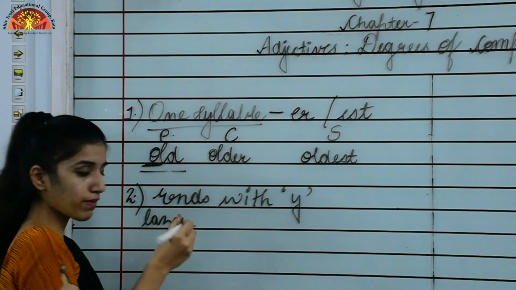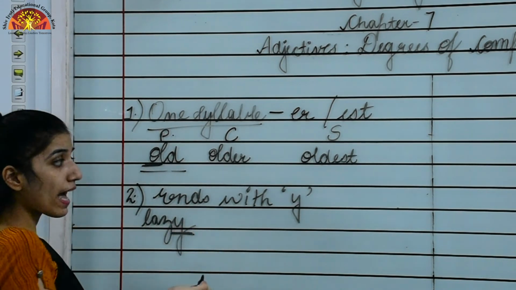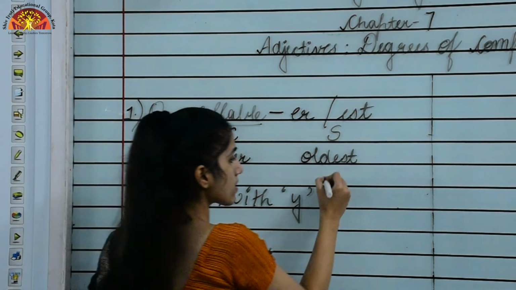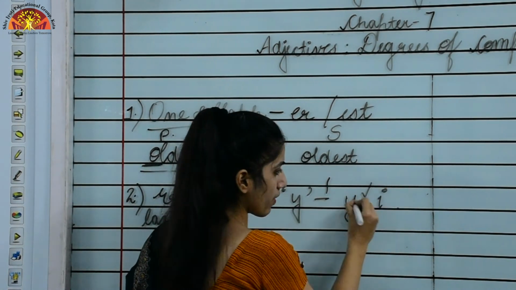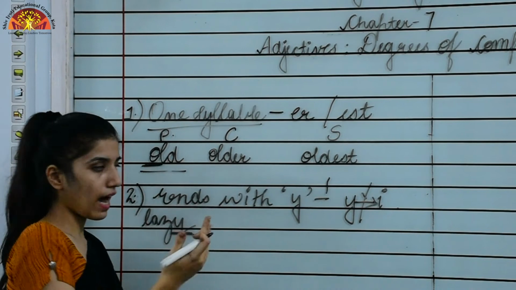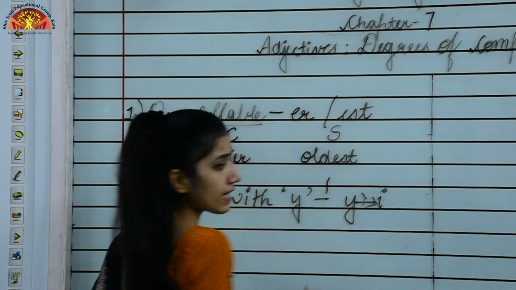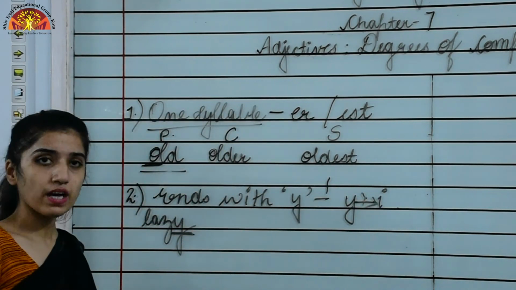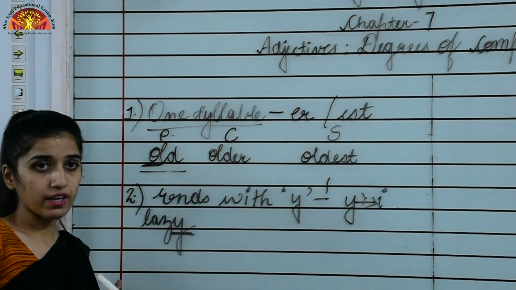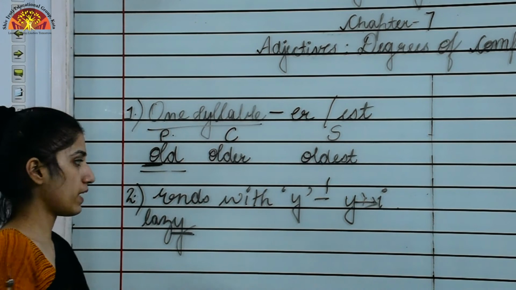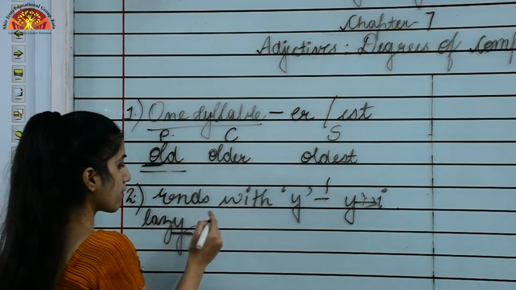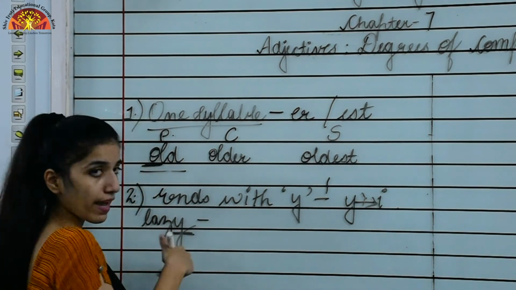Lazy, it's ending with y. So what do I have to do? I have to replace y with i. Y will be replaced with i over here, and then we will add er to form the comparative and est to form the superlative. So what will we first do? We will replace y with i.